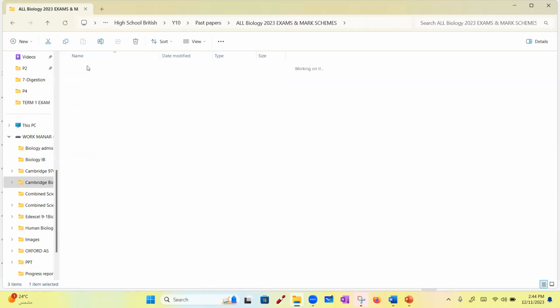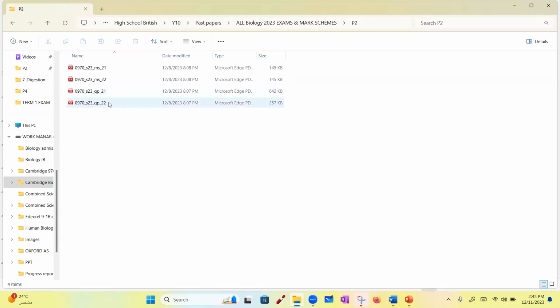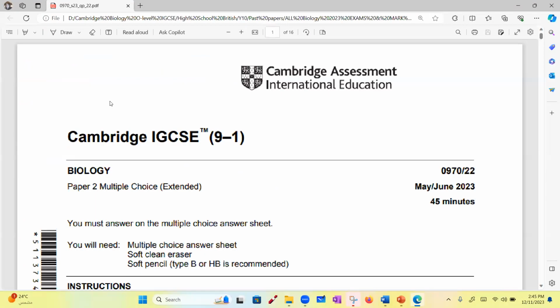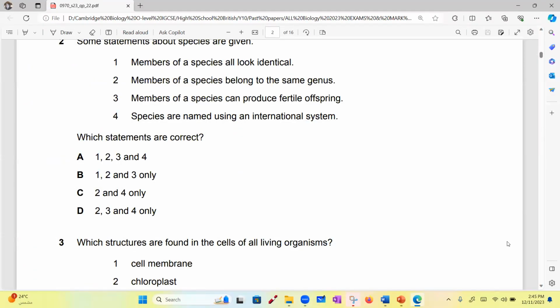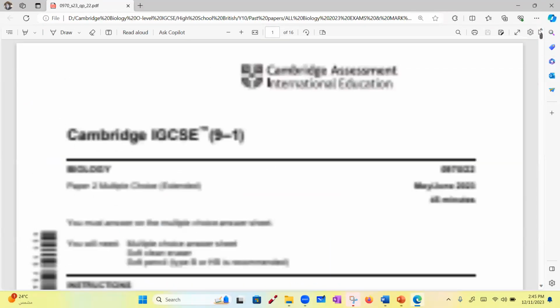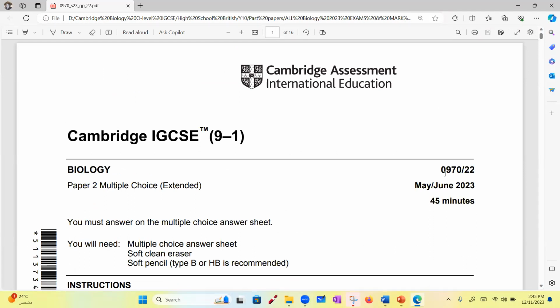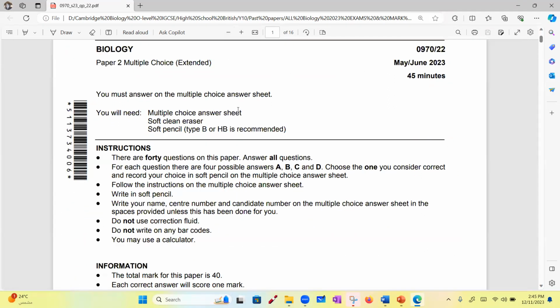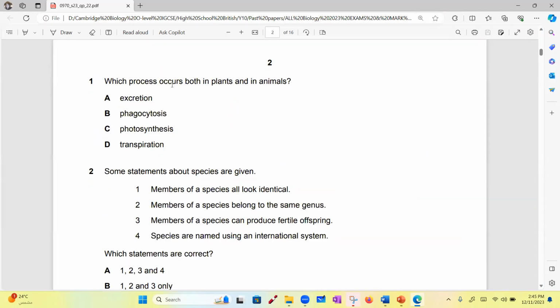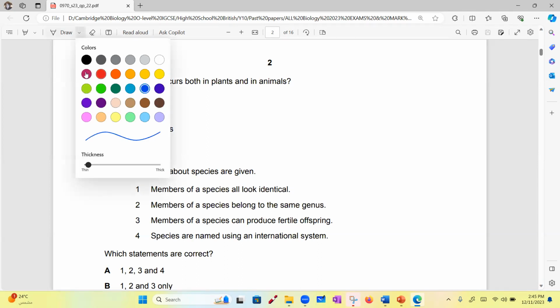Let's solve one of the exams. I thought of variant 22. This was last year's exam, the exam that your friends solved just last June. If you notice, the new syllabus has a different code, 0970. So don't worry when you see 0970 on your exam. Which process occurs both in plants and animals? Quickly, let's finish this exam so I let you go.